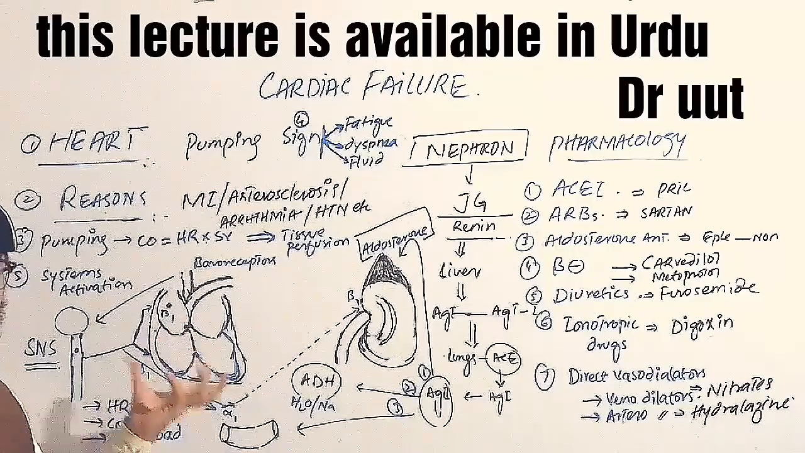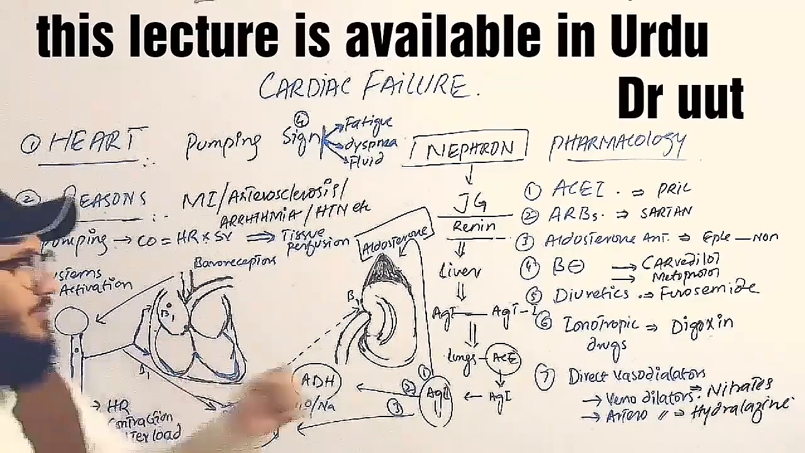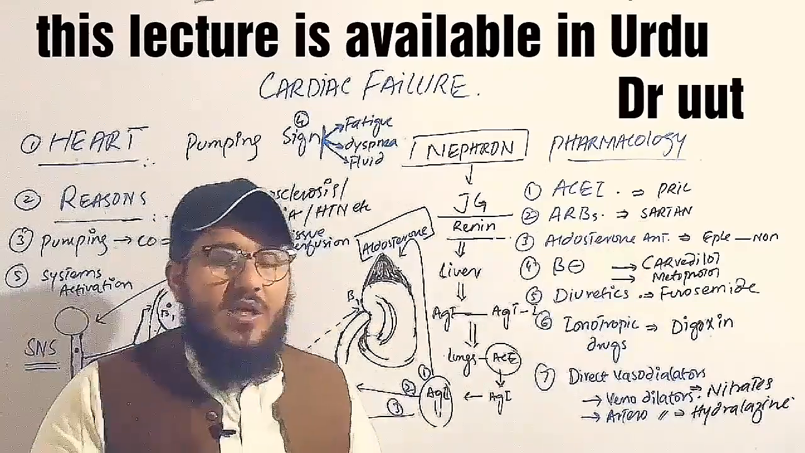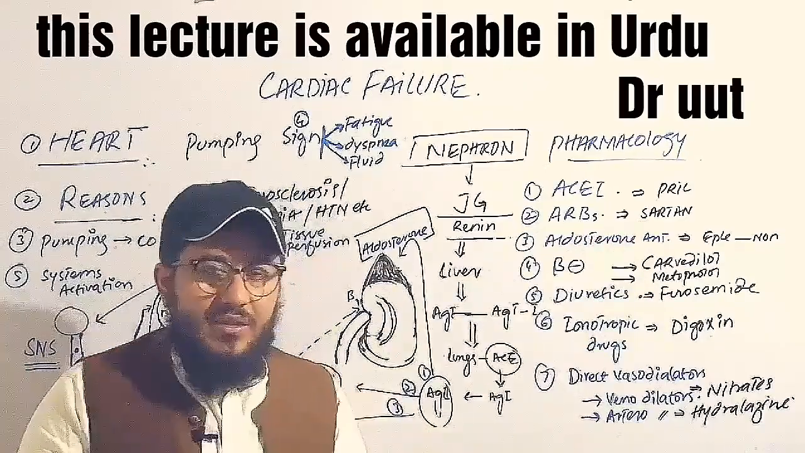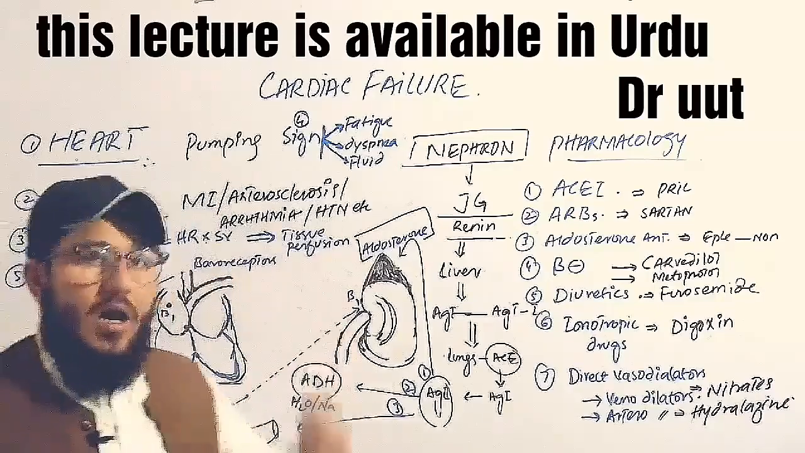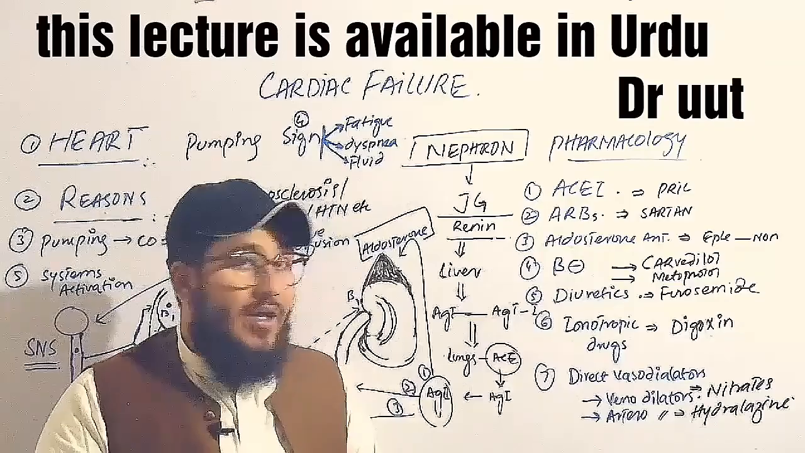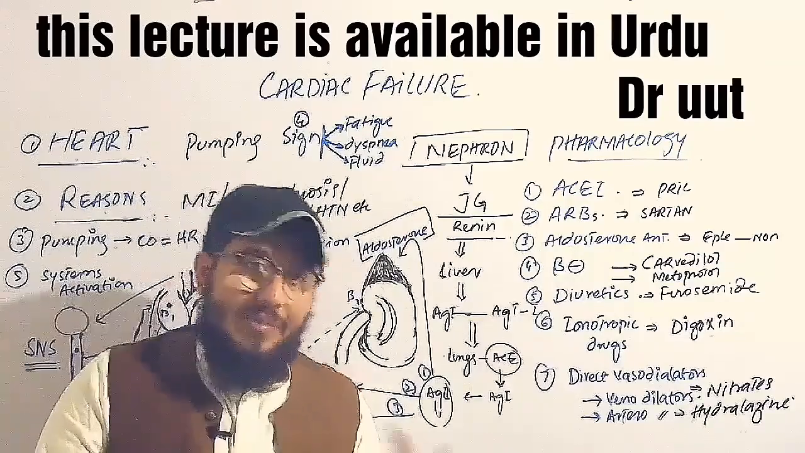Like this, the stress on the heart will be reduced. Examples of these drugs are valsartan, telmisartan, olmesartan, etc. Any name with sartan means they are the ARBs. And we have the next class, the aldosterone antagonists, like spironolactone and eplerenone.